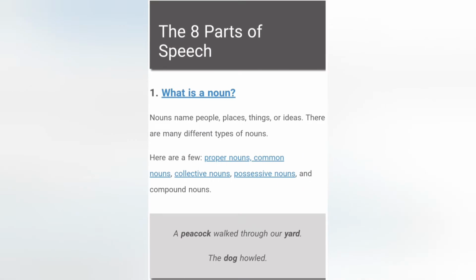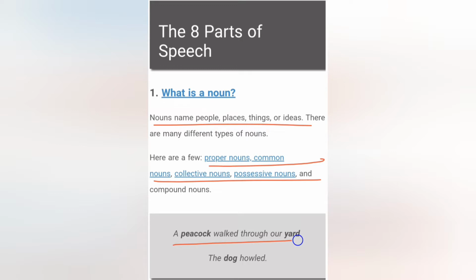Now, what is a noun? A noun basically names people, places, things, or ideas. There are many different types of nouns: proper nouns, common nouns, collective nouns, possessive nouns, and compound nouns. Basically, anything that names is called a noun. For example, a peacock walked through our yard, or the dog howled. In these examples, peacock, yard, and dog are nouns.